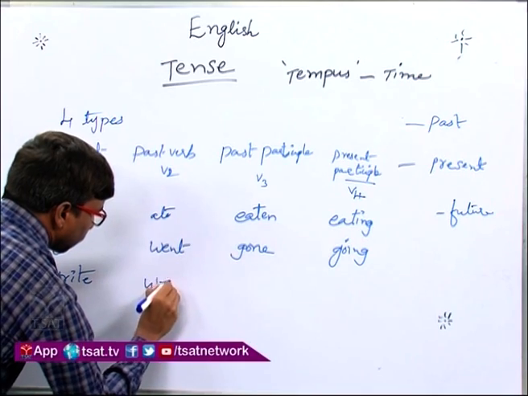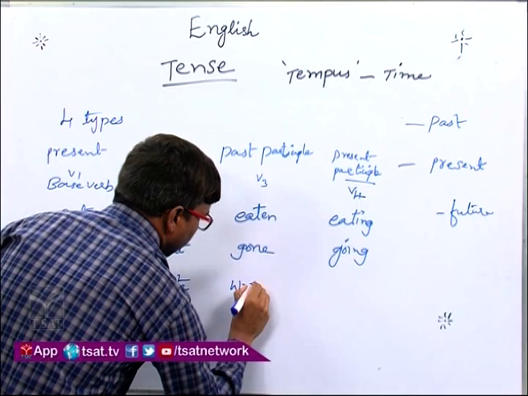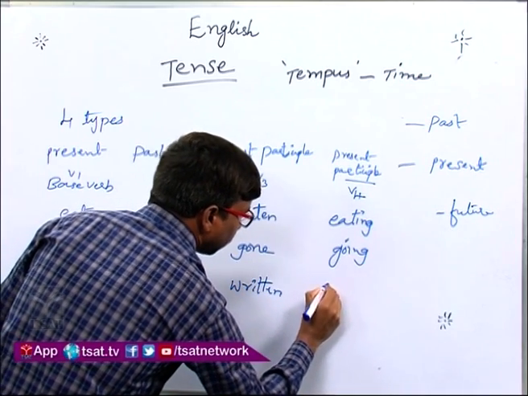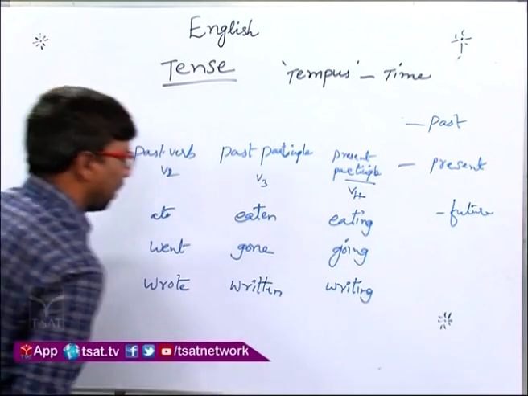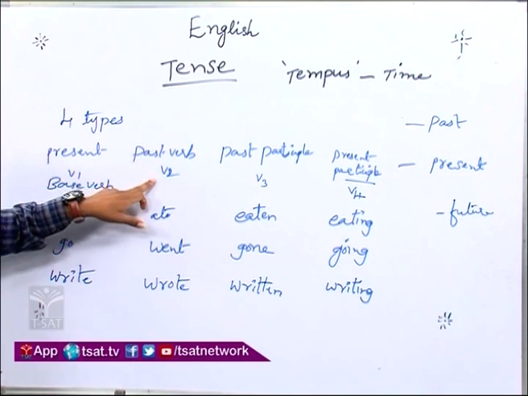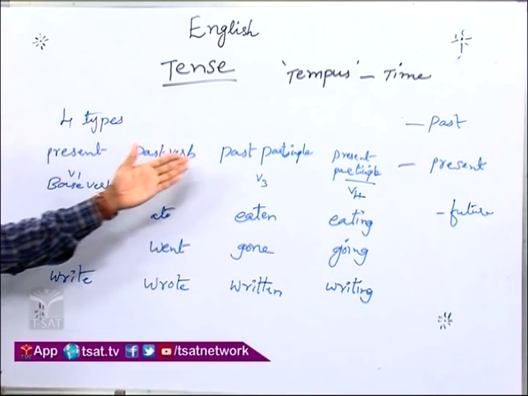Write, wrote, written, and writing. So, these are a few examples of verb forms. There are 4: base verb, past verb, past participle, present participle. We can also call them V1, V2, V3 and V4.